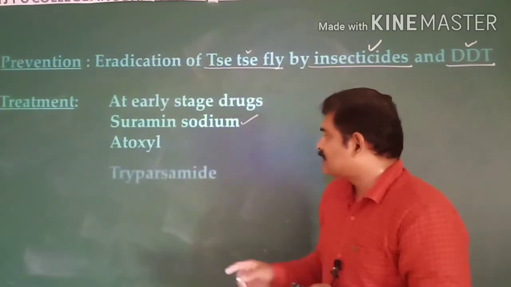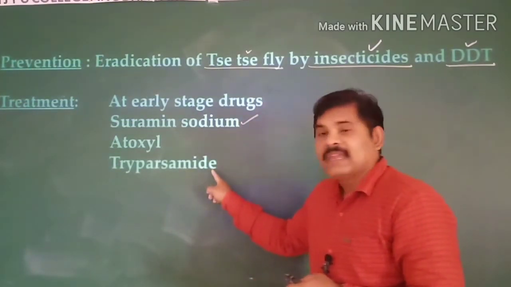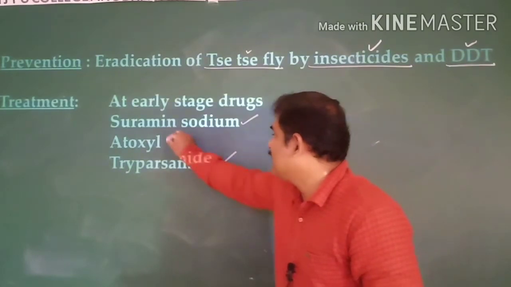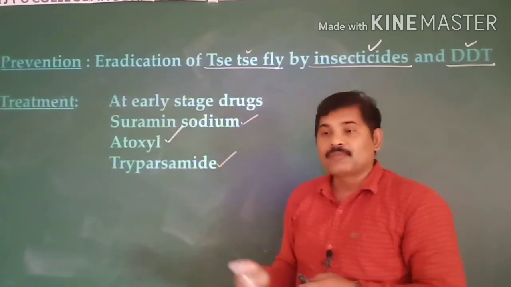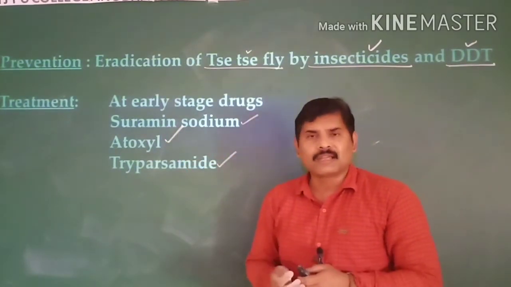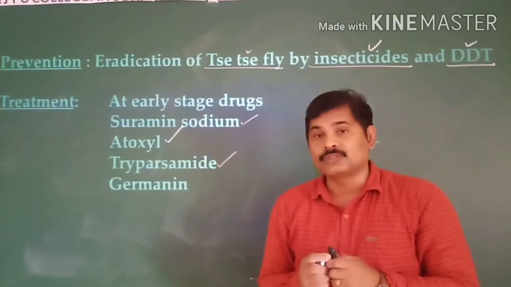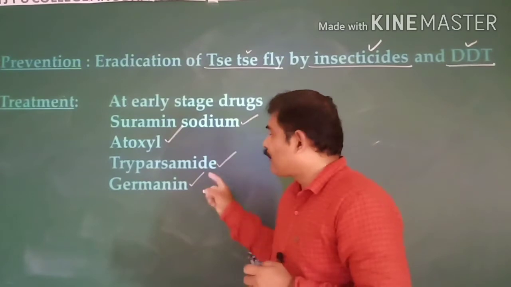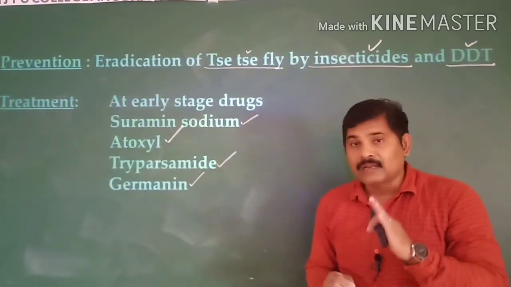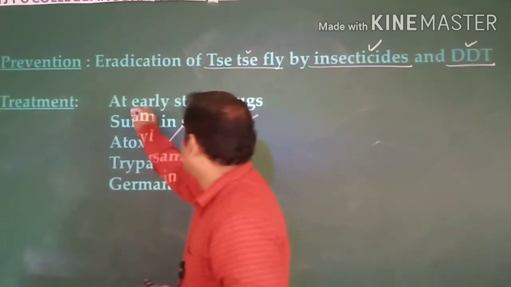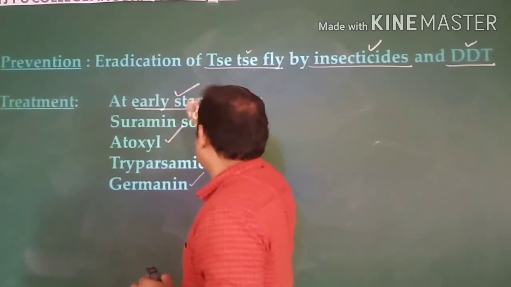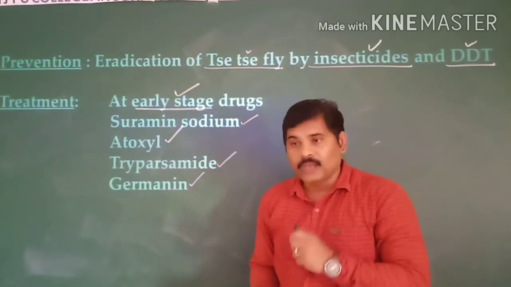And next to this, pentamidine is one thing that we are using for treating this. And next to that, germanin is a drug that we are using. So these four different types of drugs we are using to treat the disease. The particular point is that it is at the earlier stage only.